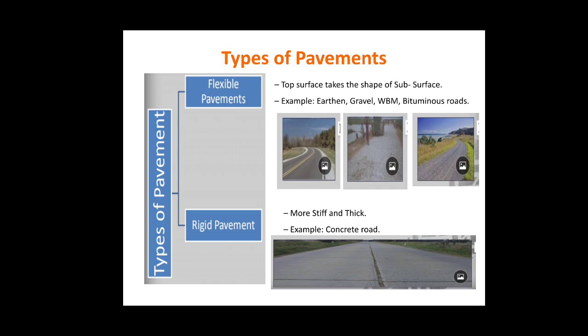Whereas rigid pavements are those pavements which are more stiff and thick, and under the influence of heavy load, they don't tend to have elastic deformation and rather can deform permanently or cause cracking in certain cases. The example of the rigid pavement is the concrete road.